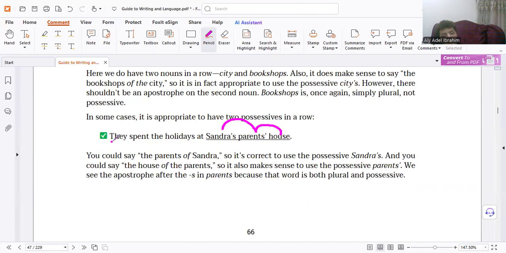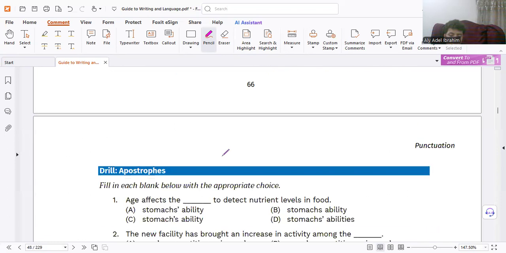So yes, we spent the holidays at the house of parents of Sandra. Sandra single, we need possessive s. Parents plural, we don't need possessive s. And the house is singular. Why? Because the family has only one house. Remember, we check everything, agreement, numbers, gender, plural, everything.